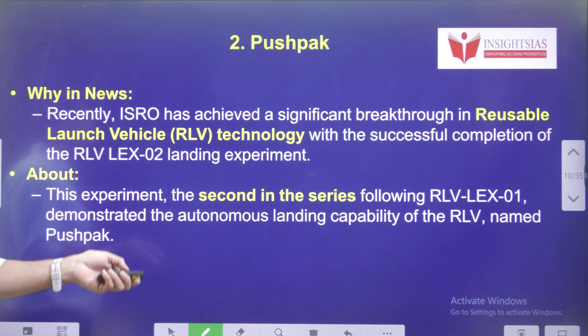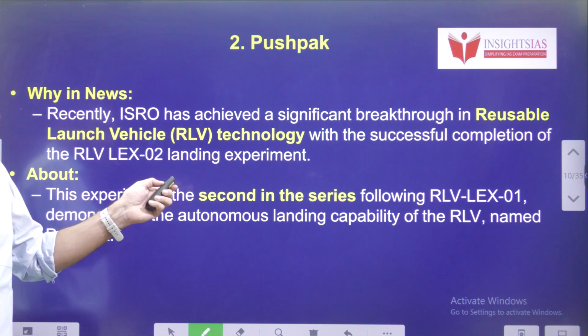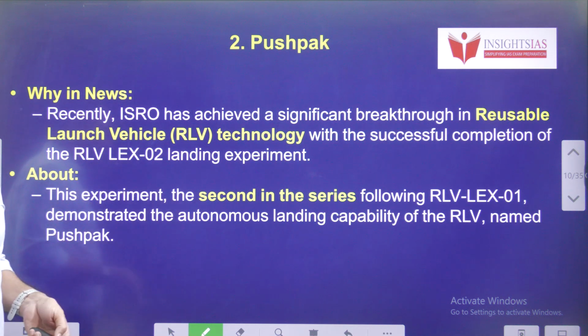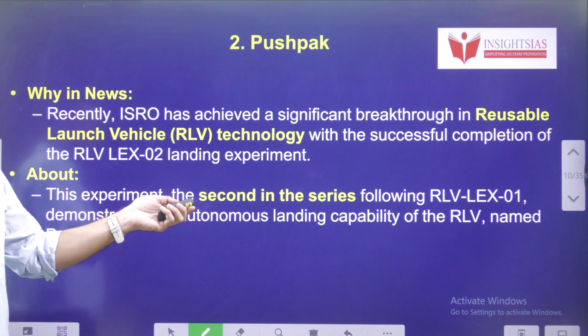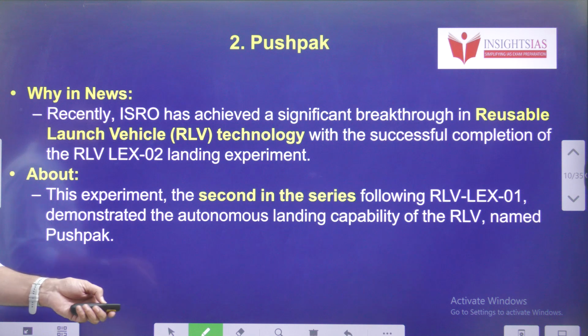Let's see. ISRO recently achieved a significant breakthrough in reusable launch vehicle technology by successfully testing the RLV LEX-2 landing experiment. This is the second in this series, following the successful experimentation of RLV LEX-1.